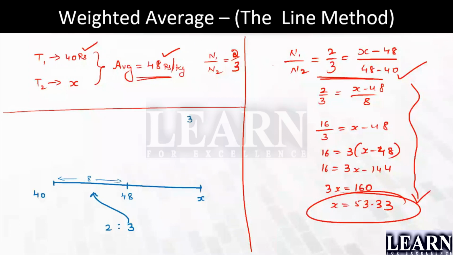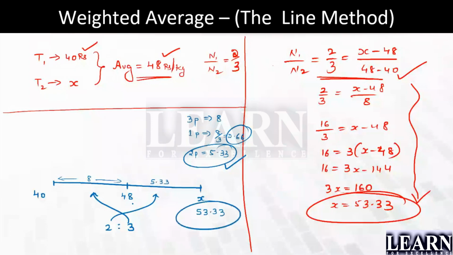Now look here, the first thing, 3 parts is equal to 8. What is 1 part? That is very, very important. It is 8/3, which is 2.67. We got to know 1 part is 2.67. It's very simple. Next, what is 2 parts? 5.33. Yes, done. Add 5.33 to 48 and you will get the answer of 53.33. No bigger multiplication, no equation, nothing. Directly you can solve it. Please understand this, guys. The line method will help you solve all the problems in a faster way.